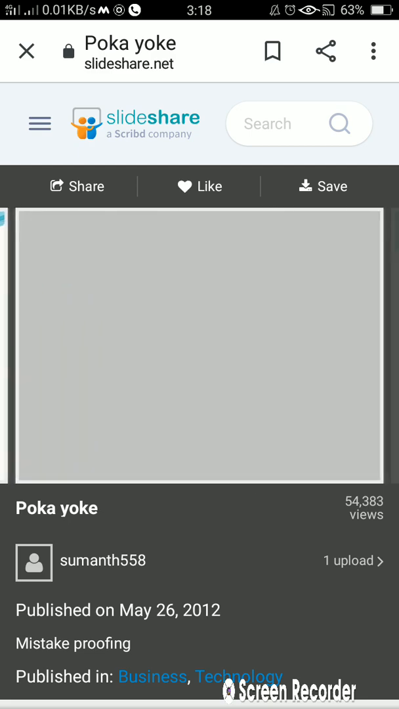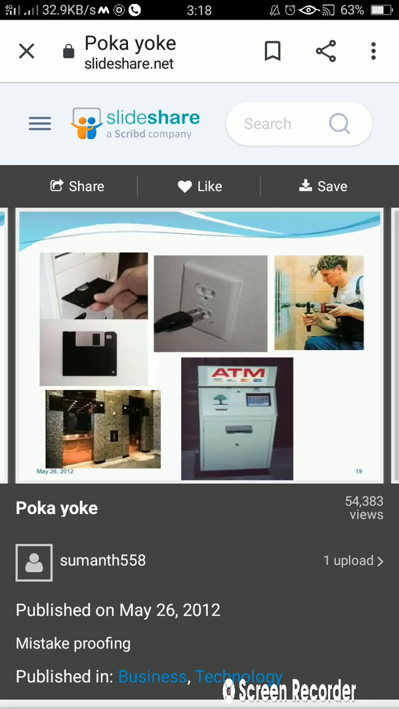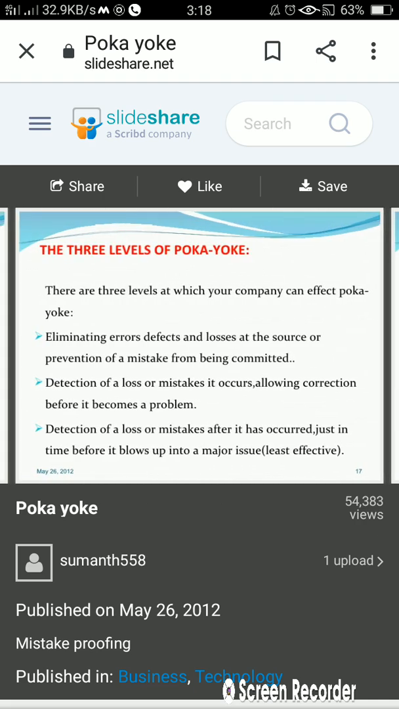Okay, so these are the things that we have already studied in today's lecture, that is all about poka-yoke system. In next lecture we are going to learn about Toyota production system and line balancing problems.